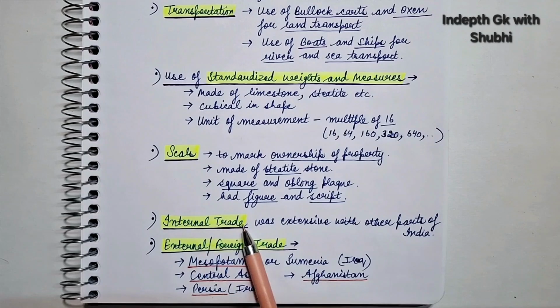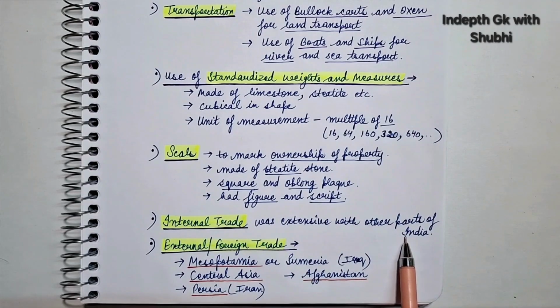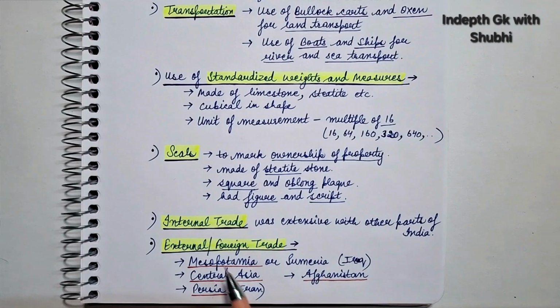Next point is internal trade and external trade. Internal trade was extensive with other parts of India, especially the Chalcolithic cultures, and external trade or foreign trade used to happen with Mesopotamia or Sumeria, which is present-day Iraq, Central Asia, Afghanistan, Persia, which is present-day Iran, right?